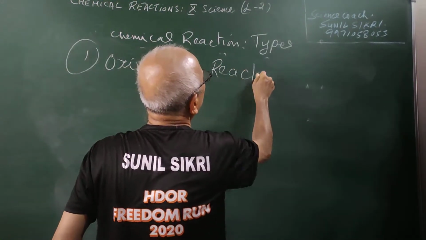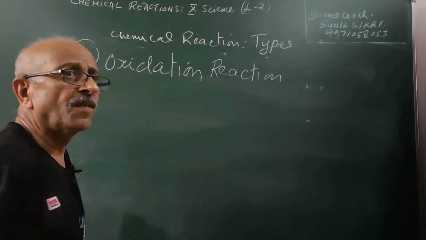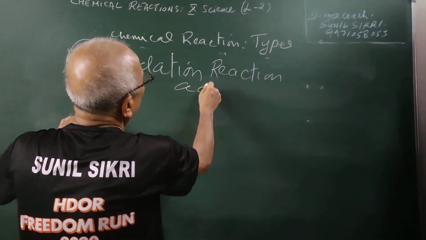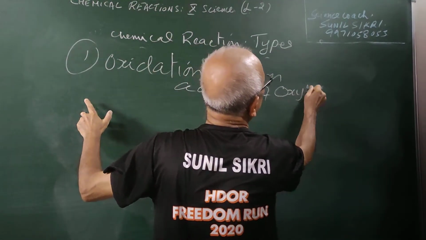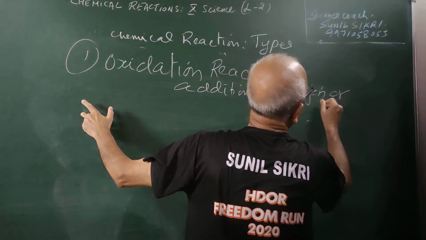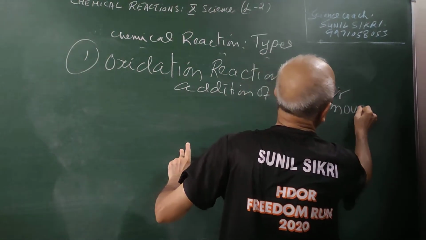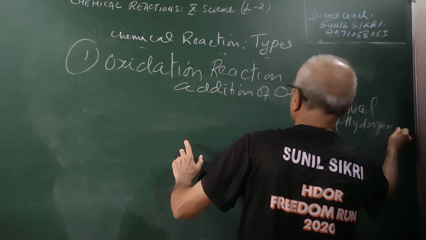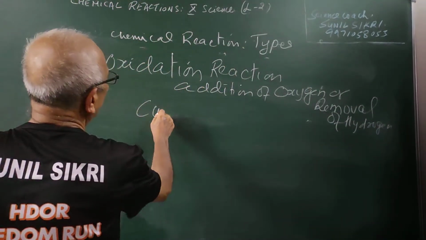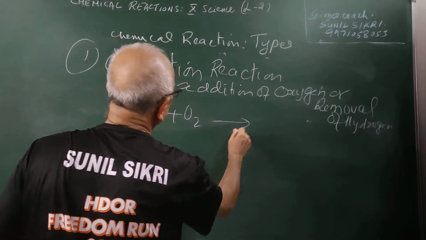What is oxidation, students? Addition of oxygen or removal of hydrogen is called oxidation. So if I have copper, I heat it with oxygen, students.